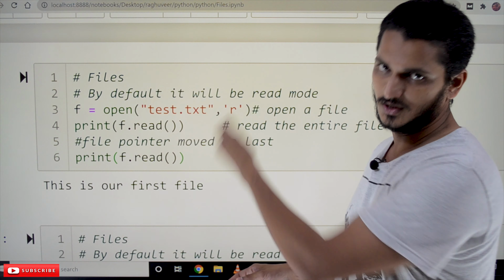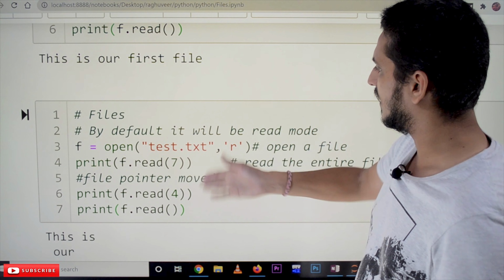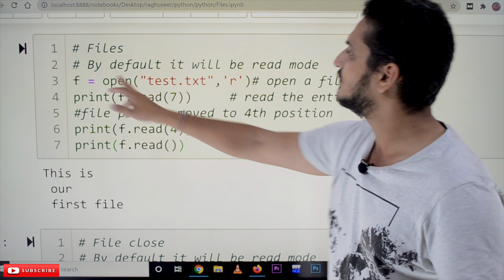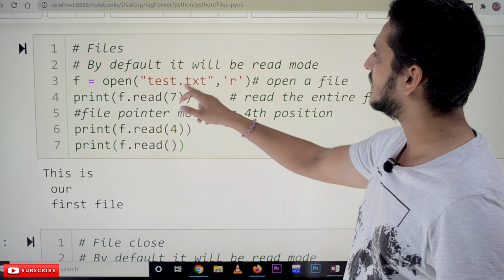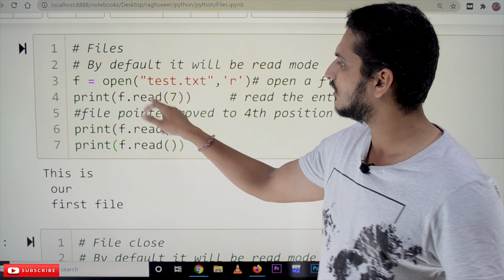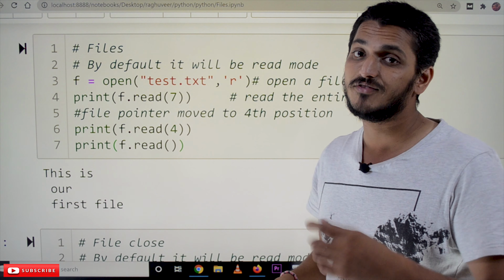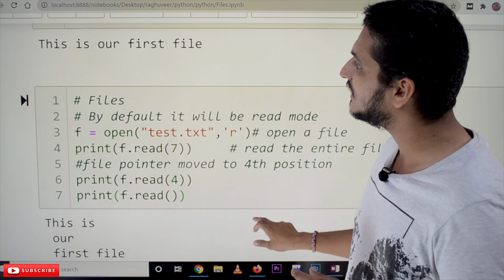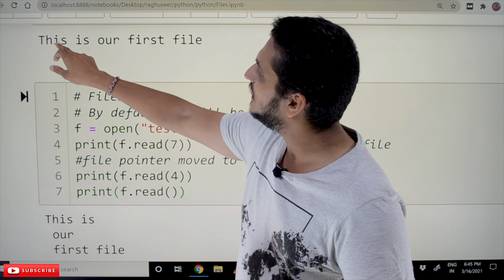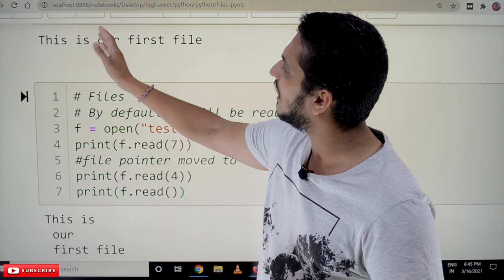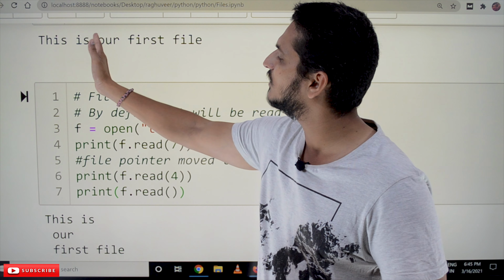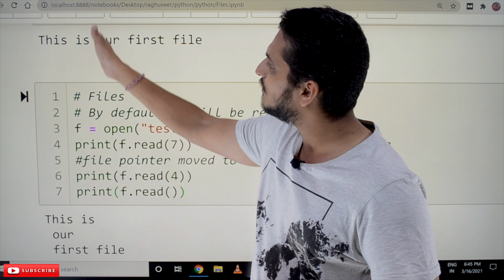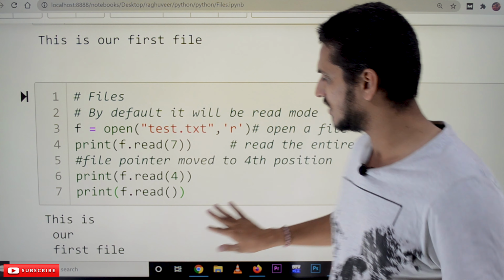So all those things we discussed in our previous examples. f is equal to open of test.txt, read mode. f.read(7) is reading the first 7 characters, up to here. So the file pointer will be at the 8th position.